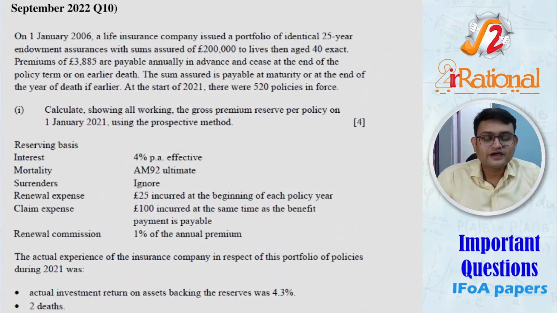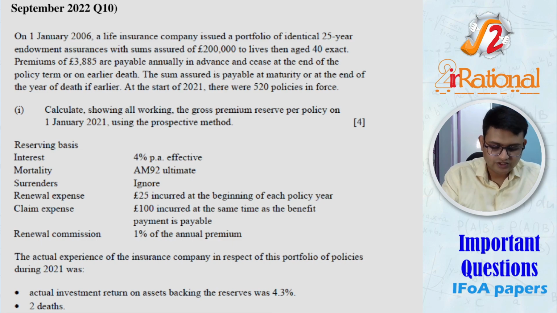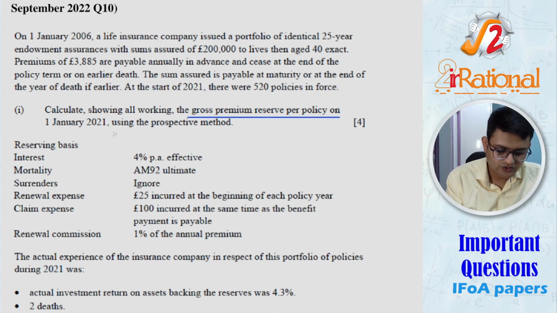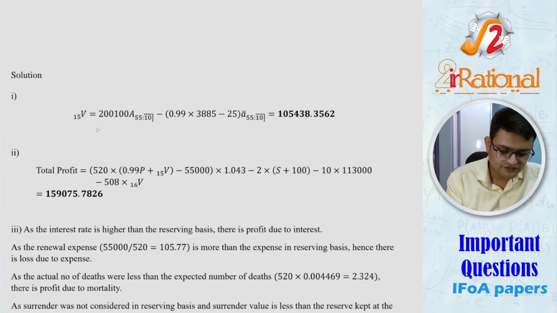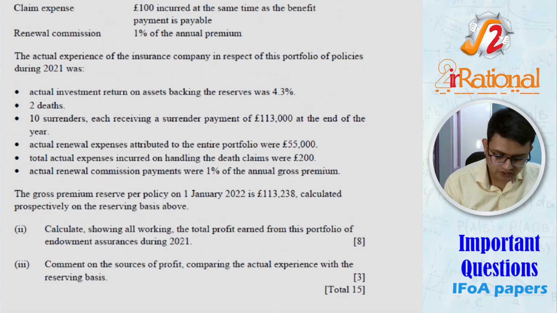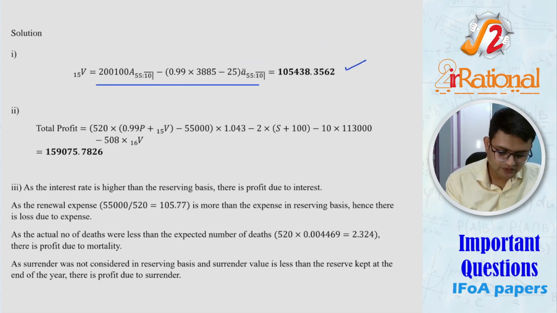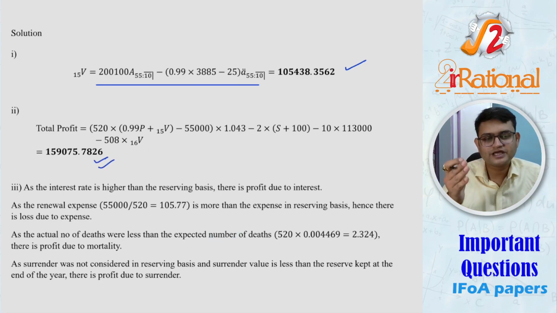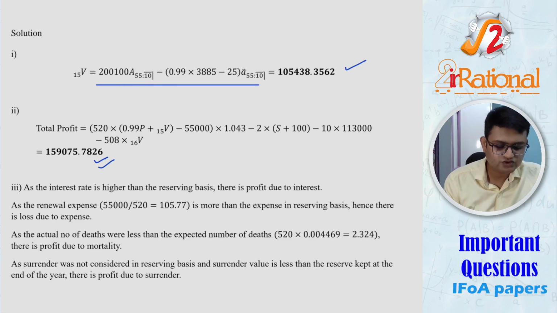Now for the next question, we have September 2022, question number 10. Again a very straightforward question, not very difficult. You have to find the gross premium reserve for a policy using the prospective method, and it is a simple equation, and you get the reserve. Then you have to calculate, showing all working, the total profit earned from this portfolio. Again, a simple equation, and then you get your answer. You have to just make sure where each of these cash flows were and accordingly make this total profit equation.